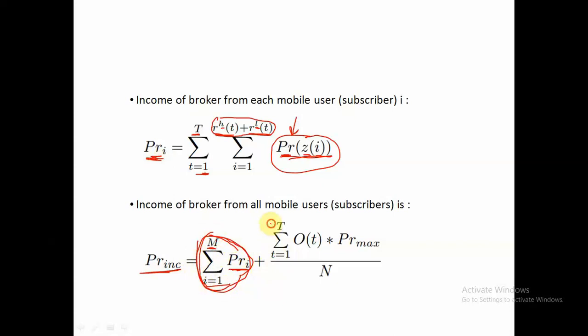And then this additional term over here will indicate, let's say, at each time from t equals 1 to T, I have allocated OT instances. So this OT multiplied by PR max will denote the investment cost on the on demand instances, divided by n, the total number of requests. So this is the normalized cost.